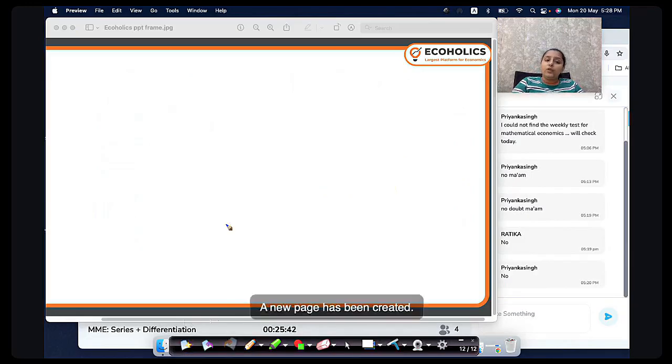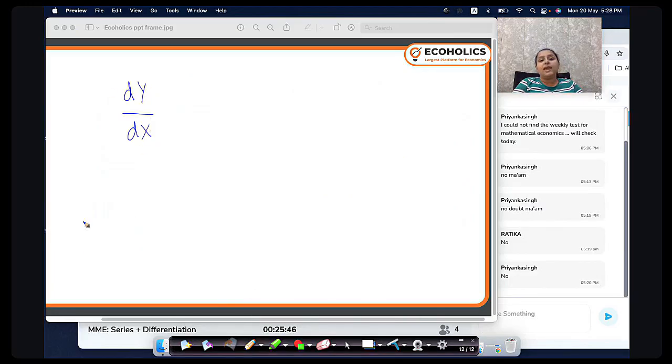Okay, how do we denote derivative? We denote derivative like this: dy upon dx. Or if I'm writing y is a function of x like this, derivative is also denoted by f dash x. Is it clear now? All right. So how do we find out derivatives? First, let's just learn that.